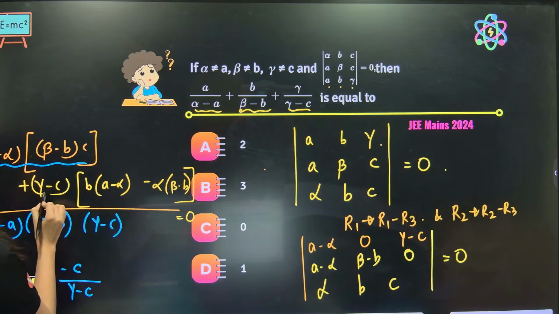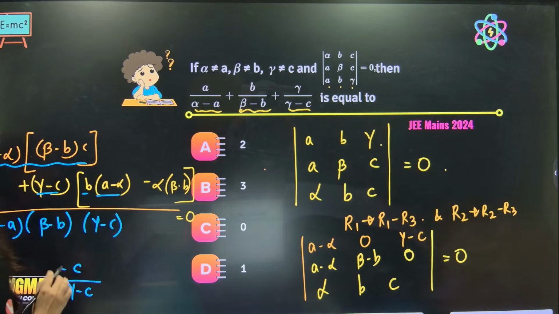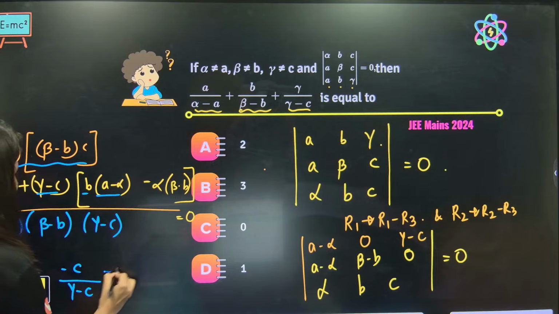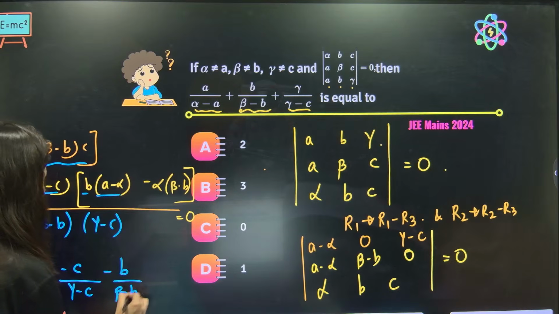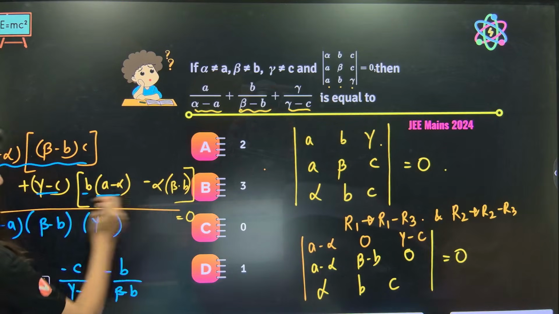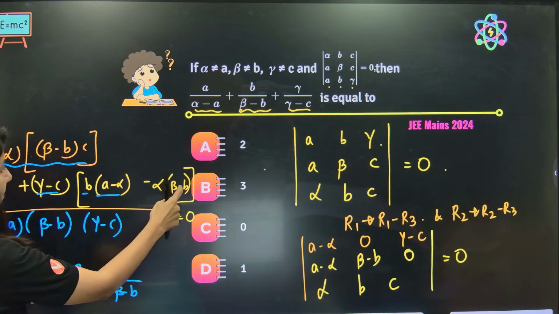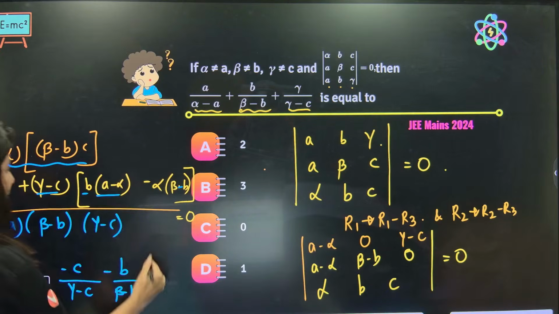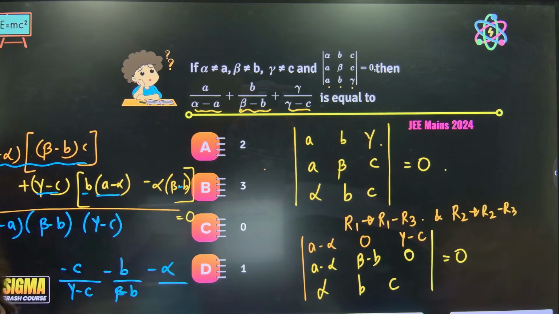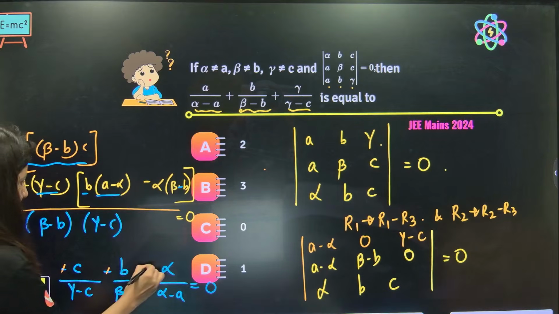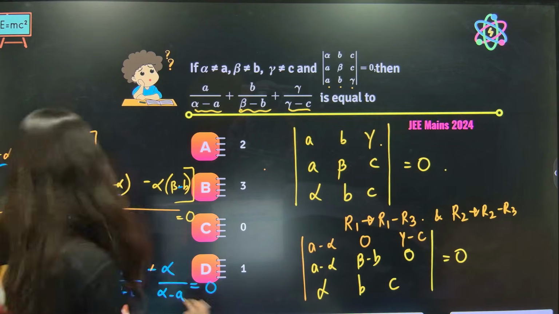Second expression is this. These three are my second expression. Again, you have to divide. Gamma minus C gone. This and this again negative sign. So minus B upon beta minus B is right there. Third expression, right? In this third thing, gamma minus C again cancelled, and this is beta minus B, correct? That also cancels. So minus alpha upon alpha minus A will be right there, equals 0. Now one thing I can do, I can just remove my minus sign and just rewrite this expression.